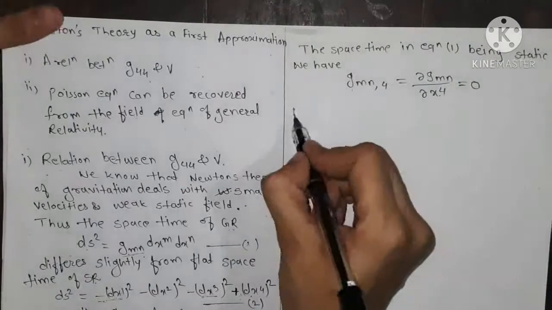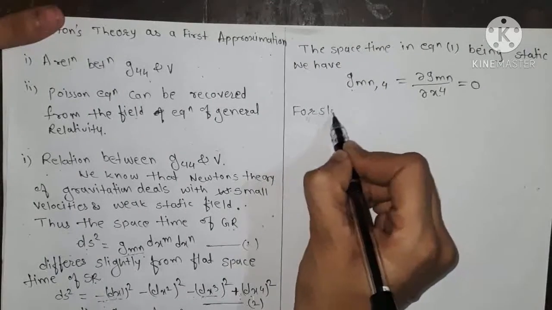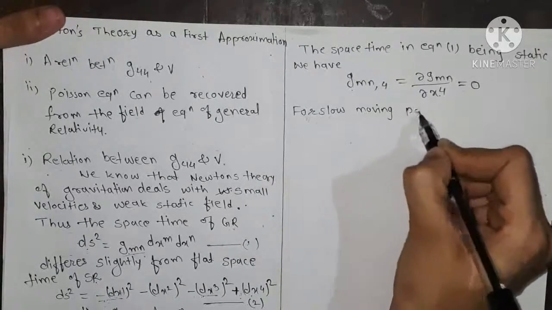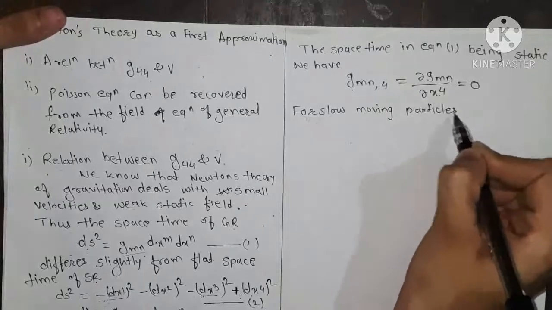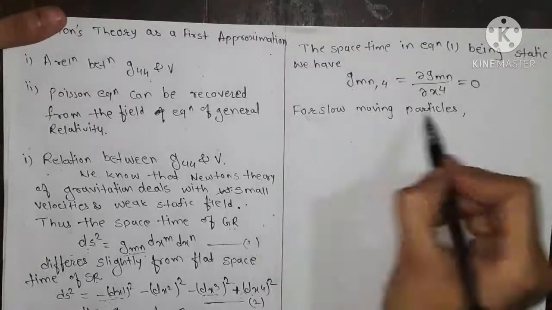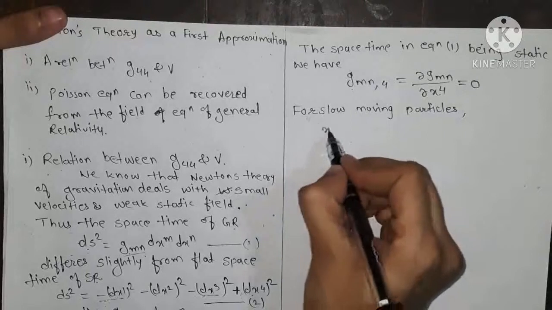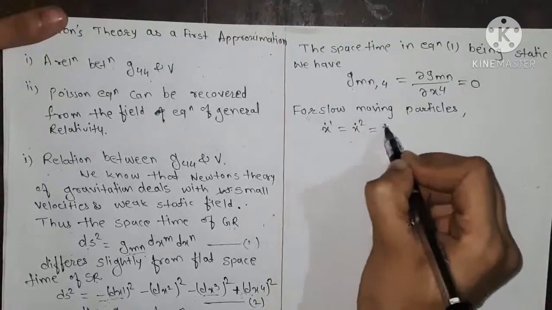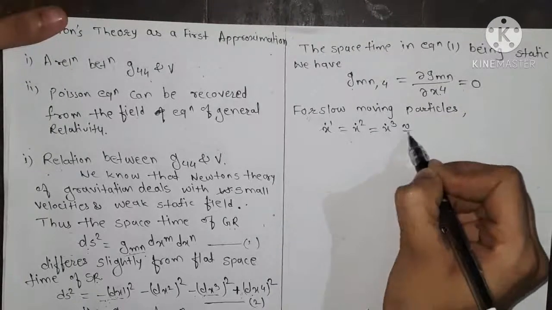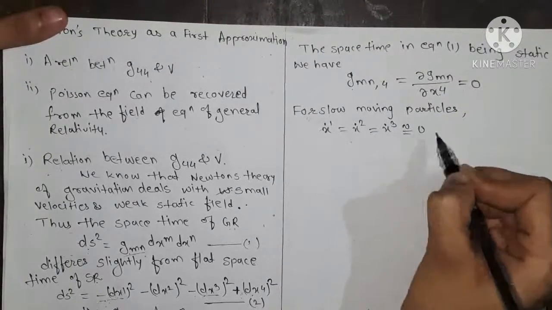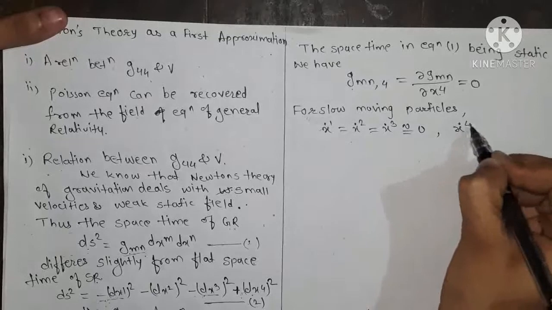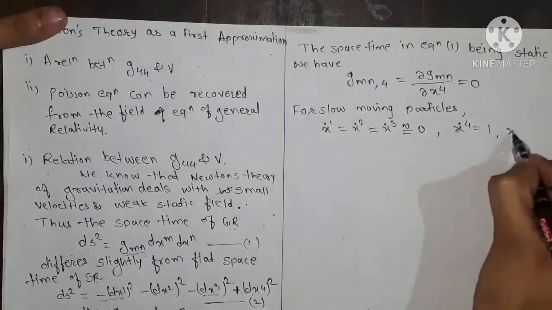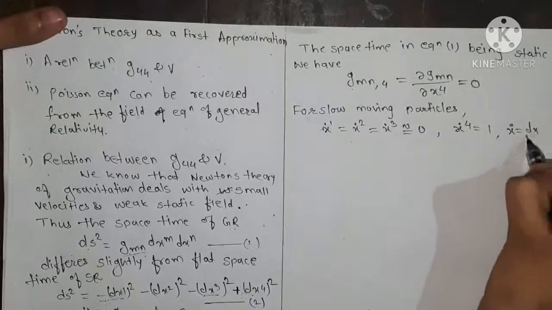And also for slow moving particles we take x dot 1 equals x dot 2 equals x dot 3, and we assume this approximation equals 0, and x dot 4 we assume equals 1, where dot is nothing but dx upon ds.